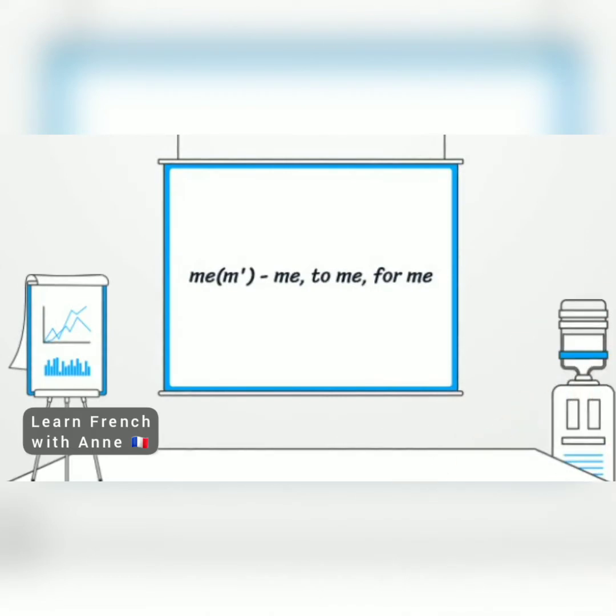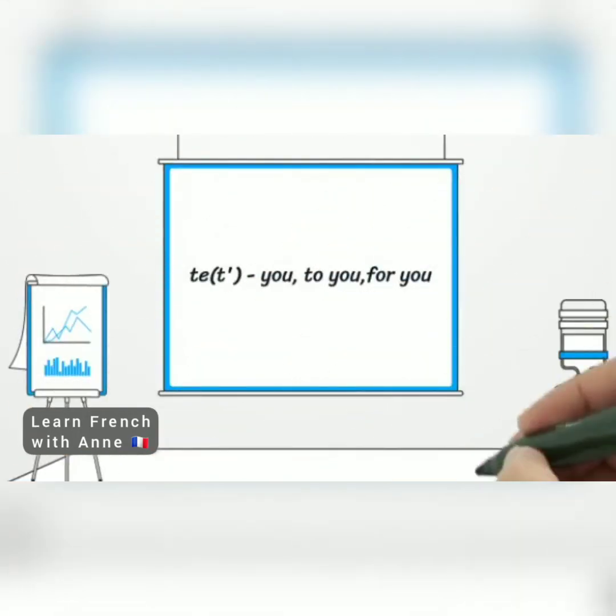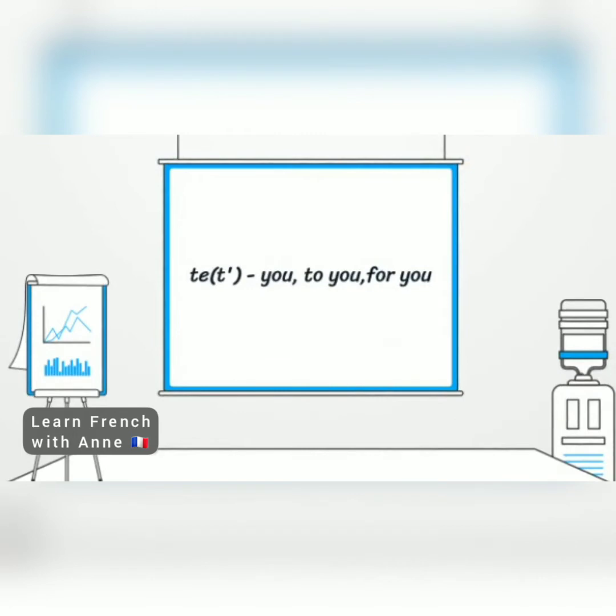Now, the first one is me. That's the first person singular and it means me, to me, for me. You have the one with the apostrophe, m', if the word following starts with a vowel. Now the second one is te. That is the second person singular: you, to you, for you. The t' with an apostrophe is also used when the word following starts with a vowel.